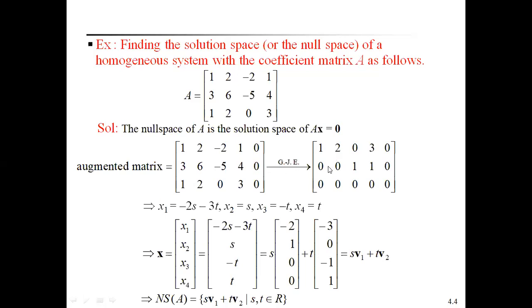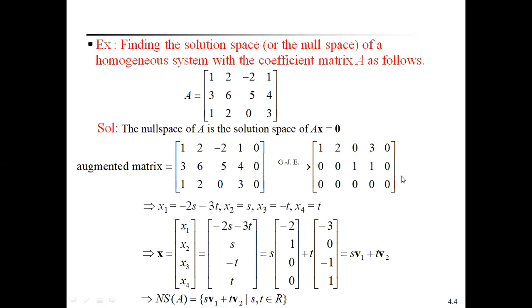By some more elementary operations we get the reduced echelon form, also called the Gauss-Jordan echelon form. So the rows are 1 2 0 3, 0 0 1 1, and the last row is all zeros.